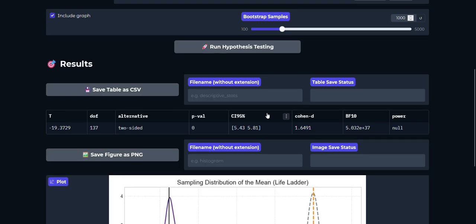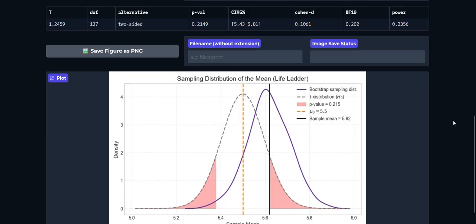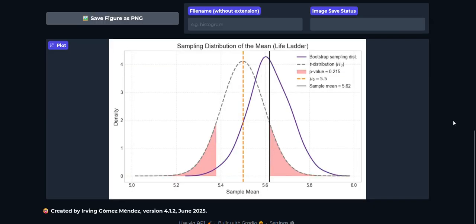Finally, we might consider the person that is not that pessimistic and not that optimistic. This person thinks that the average could be around 5.5. And if we run it, we can see now that the distribution under the null hypothesis, the gray one, if we compare it with the purple, it is more likely. It is quite similar.